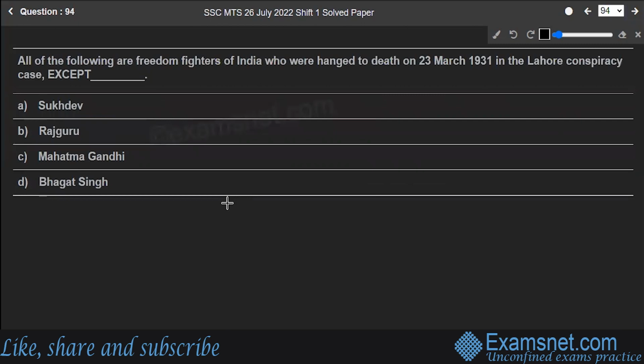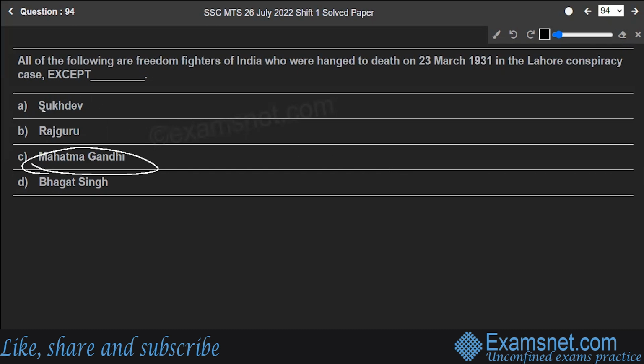Next is question number 94. All of the following are freedom fighters of India who were hanged on 23 March 1931 in the Lahore conspiracy case, except Sukhdev, Rajguru, Mahatma Gandhi, or Bhagat Singh. Well, you know the answer to the question very well. It's option C, Mahatma Gandhi.